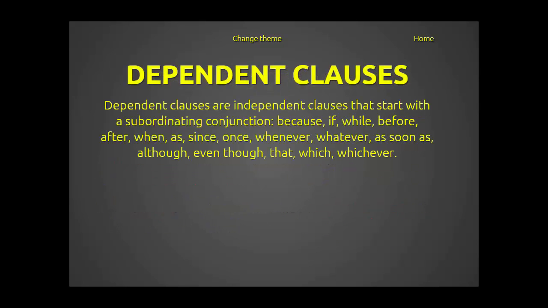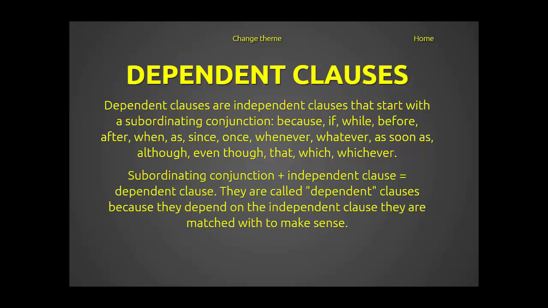Dependent clauses. Dependent clauses are independent clauses that start with a subordinating conjunction, such as because, if, while, before, after, when, since, once, whenever, whatever, as soon as, although, even though, that, which, whichever. There's more. If you want to see a more extensive list of these, just Google subordinating conjunction. So this is a subordinating conjunction plus an independent clause equals a dependent clause. They are called dependent clauses because they depend on the independent clause they are matched with to make sense.